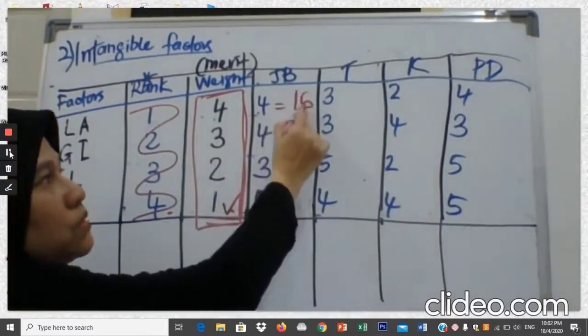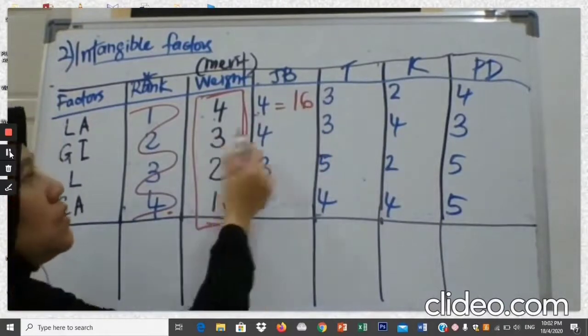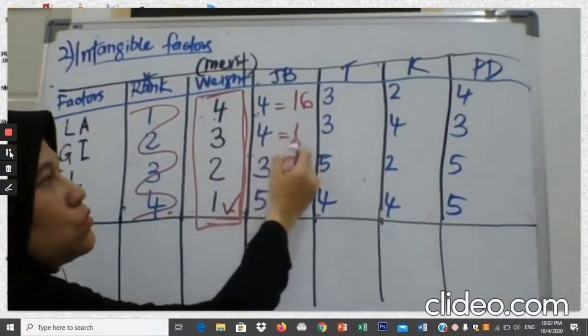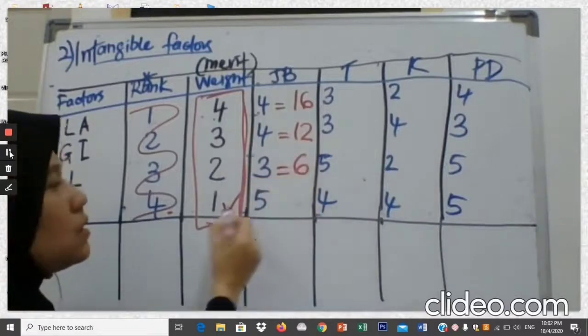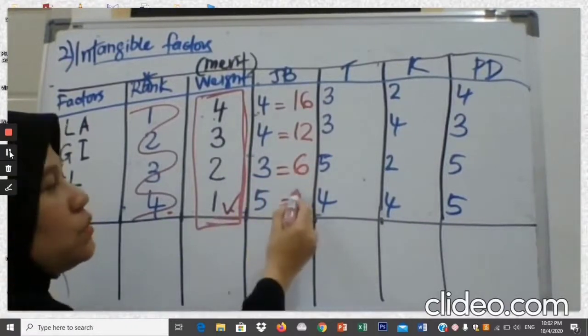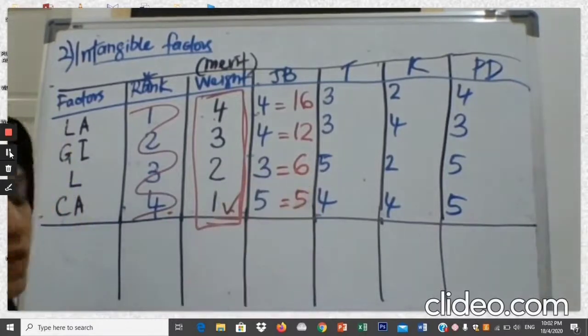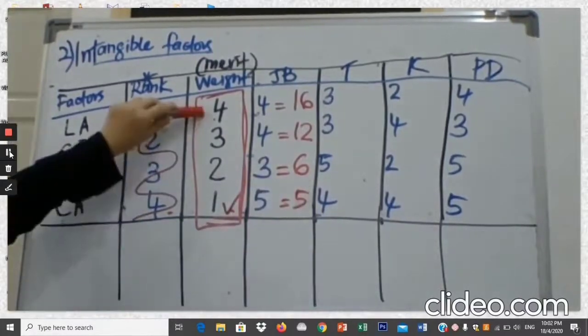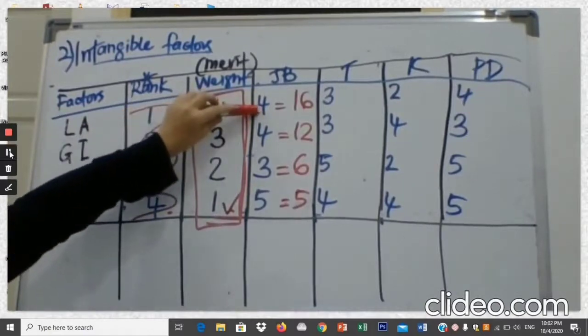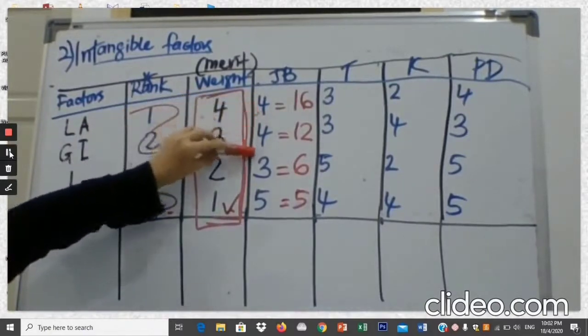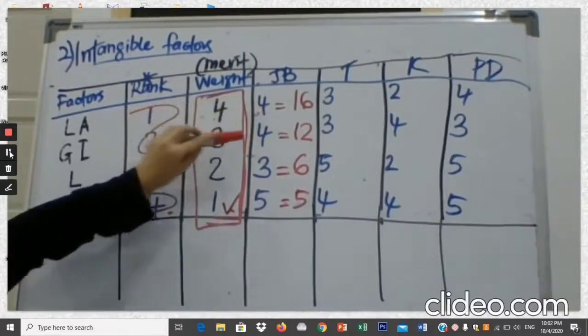Okay, 4 times 4 equals 16. 3 times 4 equals 12. 2 times 3 equals 6. 1 times 5 equals 5. Okay, we take the weight over here for every factor, multiply with the ratings values.